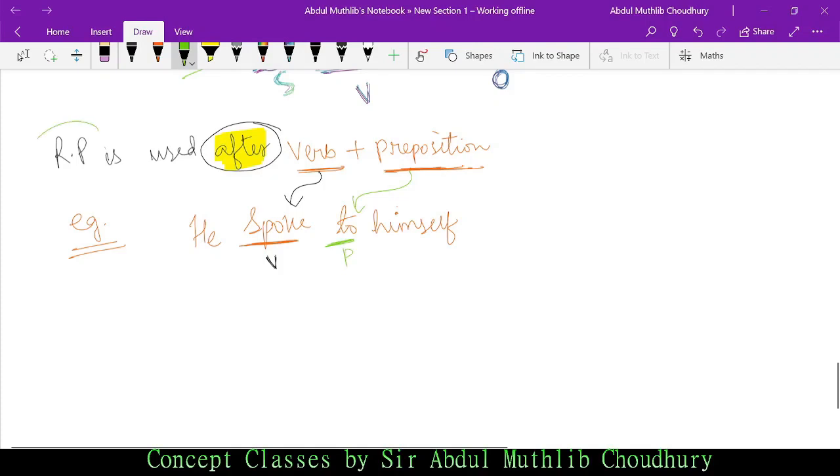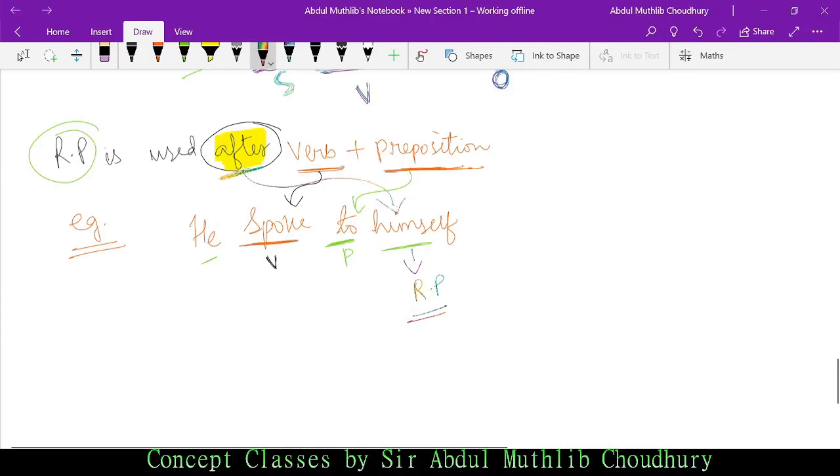And where do we use the reflexive pronoun? What is the reflexive pronoun here? Is it he or himself? It is himself, right? Very good. So himself is the reflexive pronoun. Is it after the verb or preposition, or before? It is after. Well done.